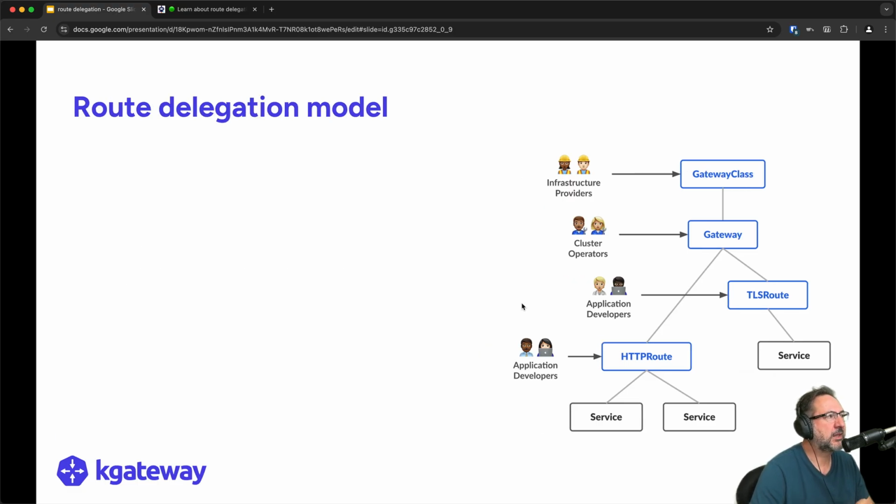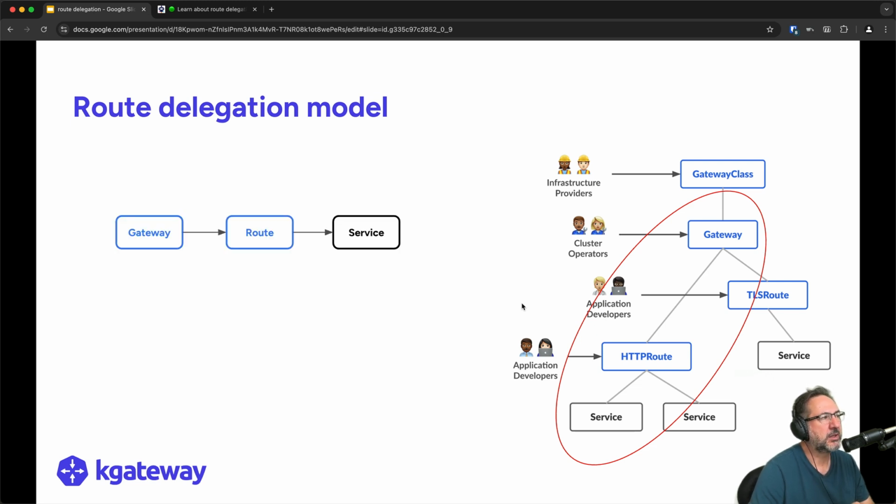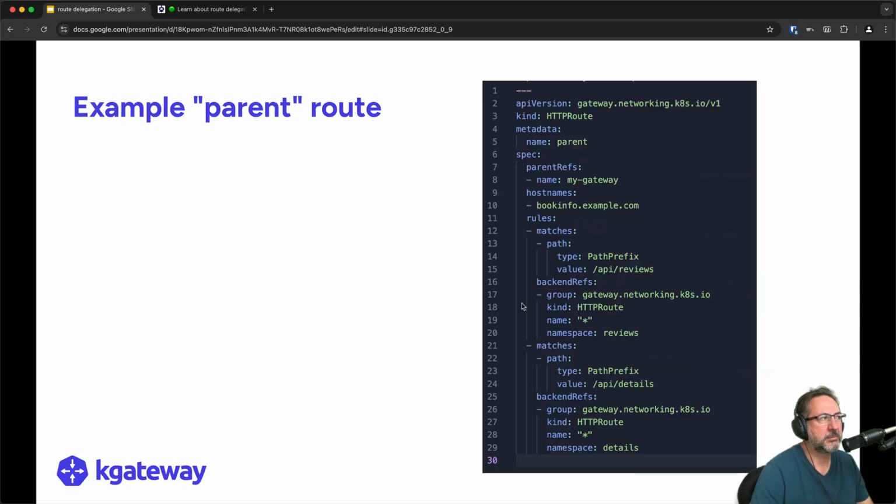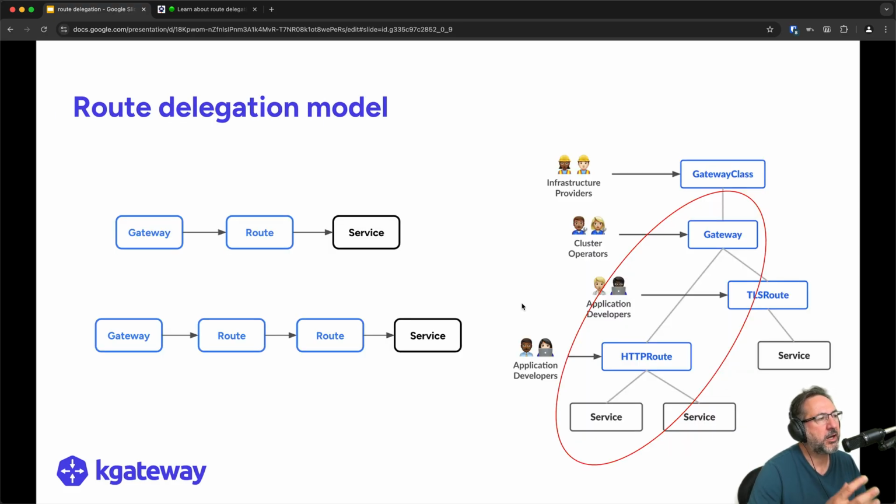So this relationship, gateway to route to service, is an interesting one in that route delegation is introducing a little bit of a twist into the model. It allows a route to delegate to another route before ultimately reaching a service, and that adds a certain measure of flexibility. When you create a hierarchy of routes like this, we can call the first route in the chain a parent route and the second one a child, for example.